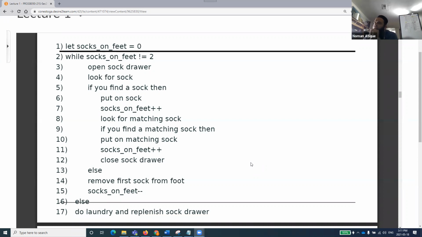Let socks on feet is equal to 0. It means I don't have any socks right now. While socks on feet is not equal to 2. Okay, it means unless I get 2 socks on my feet, keep on doing something. Does that make sense? I'll stop here, and I would like someone from you, those people having some experience of programming, if they are comfortable, to just unmute themselves and discuss this algorithm with us. That will be very good for me. Is there anyone, any volunteer who can do that?